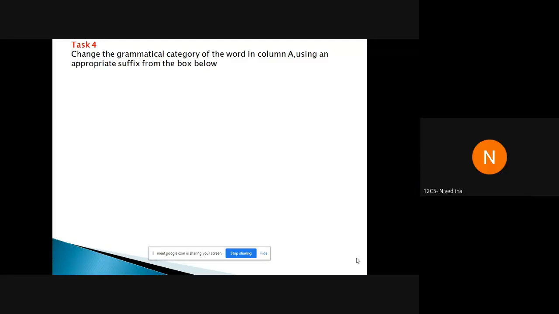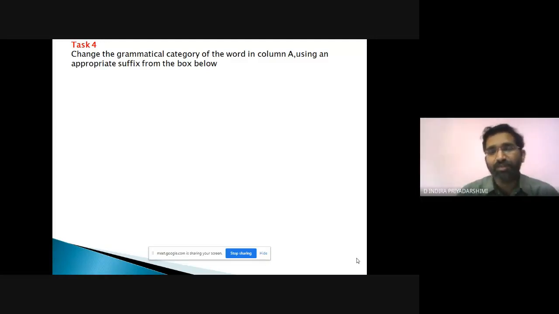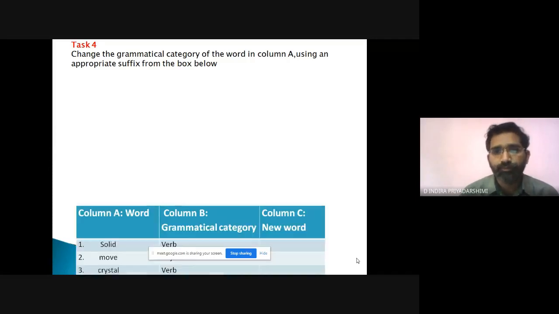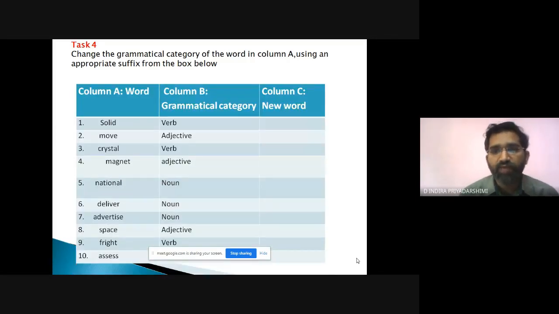Again, you have come across a task and I am running behind time. I feel that I should complete it right now. Change the grammatical category of the verbs in column A using the appropriate suffixes from the box below. We have to change the form as directed. Please do remember the story.